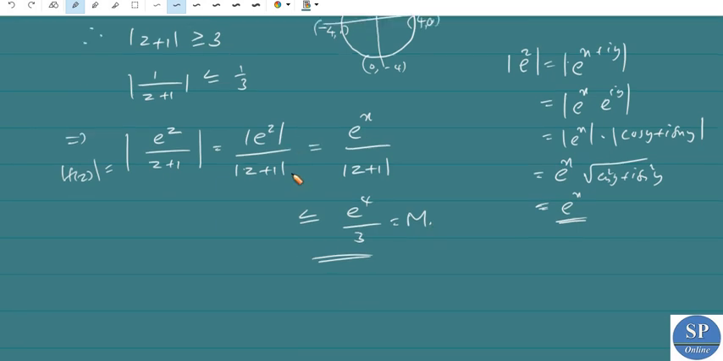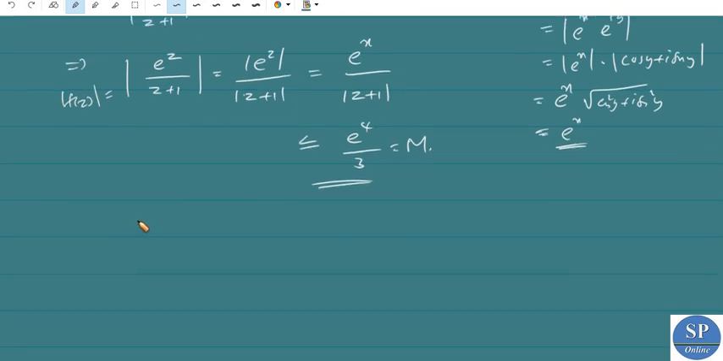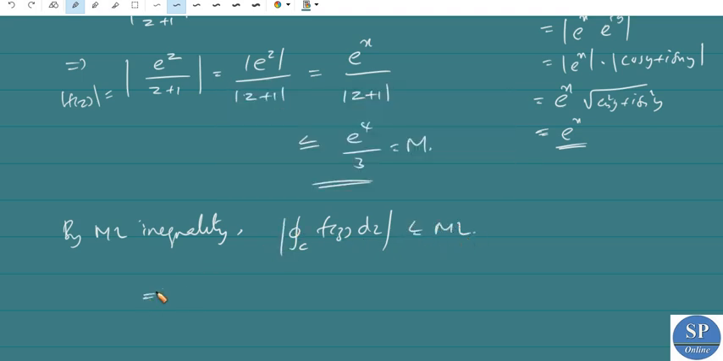So by ML inequality, we have modulus of integral over C of f of z dz is less than or equal to M into L. Our f of z is this actually, so modulus of integral over C of e power z divided by z plus 1 dz is less than or equal to M into L.